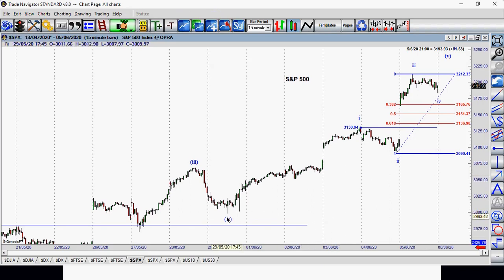The fourth wave ended on the 29th of May. And then what we have here is the first wave inside the fifth, the second wave inside the fifth, the third wave coming here. That third wave occurred on Friday after the non-farm payrolls.